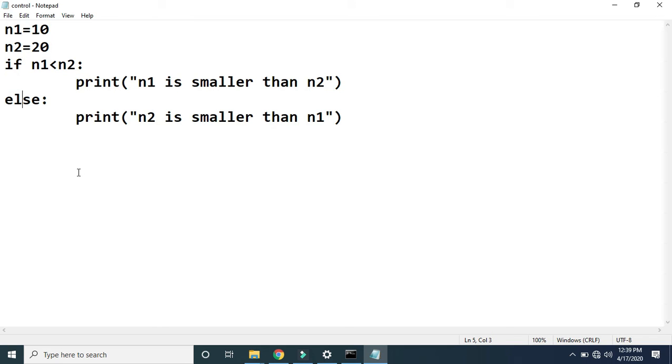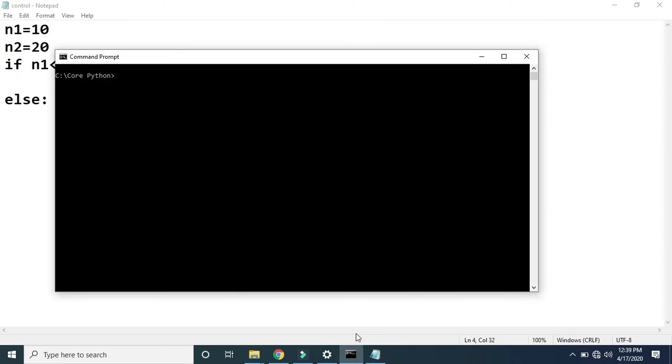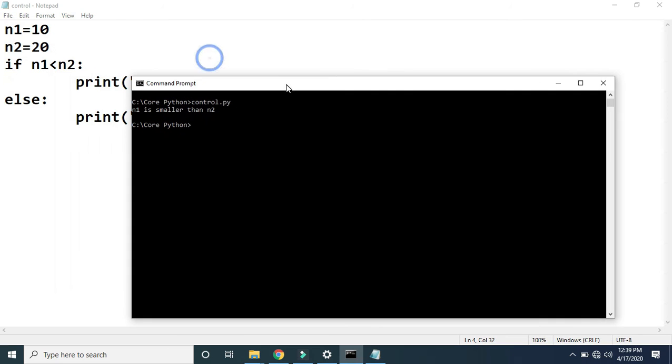So what is the output that we are expecting here? It must print the statement "n1 is smaller than n2". It will not print "n2 is smaller than n1". Let me show you the output. See here, we are getting output as n1 is smaller than n2.